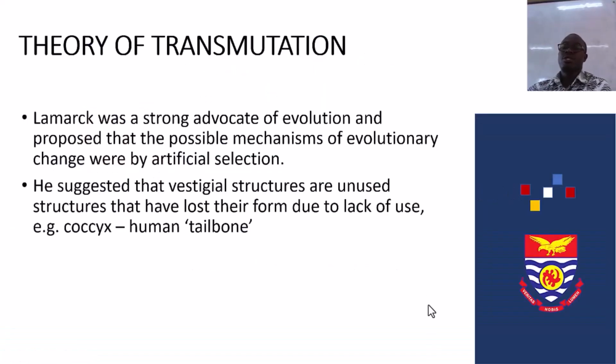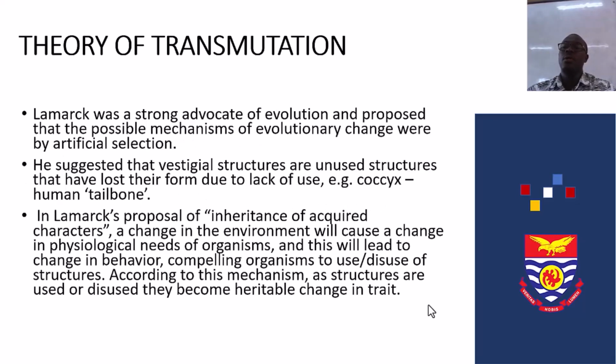Theory of transmutation. Lamarck was a strong advocate of evolution and proposed that the possible mechanisms of evolutionary change were by artificial selection. He suggested that vestigial structures are unused structures that have lost their form due to lack of use. Example is the coccyx, the human tailbone.